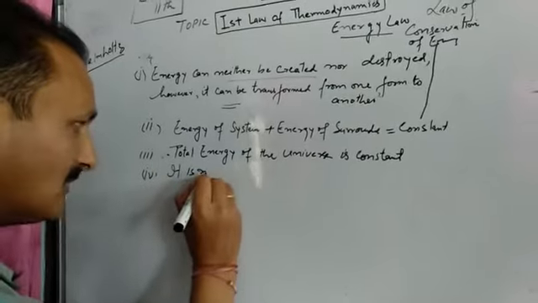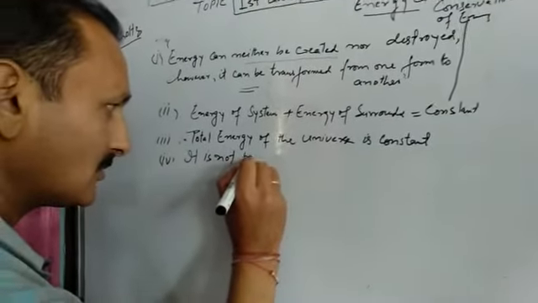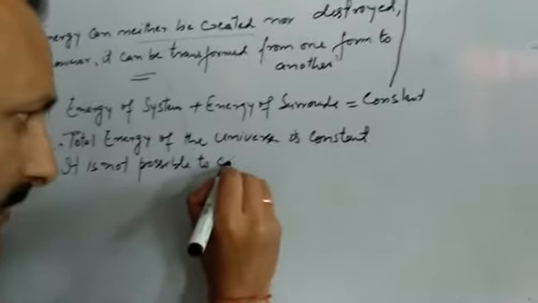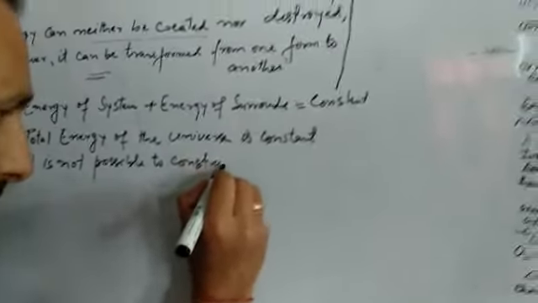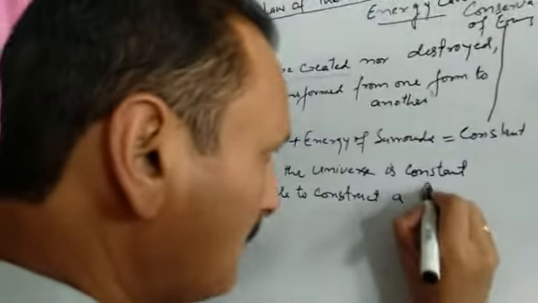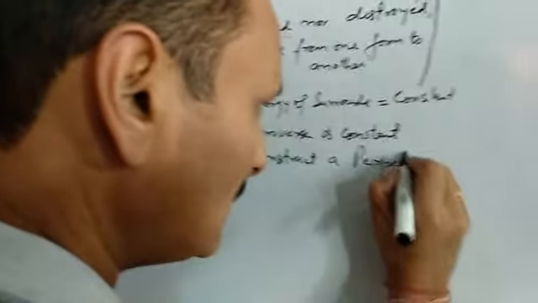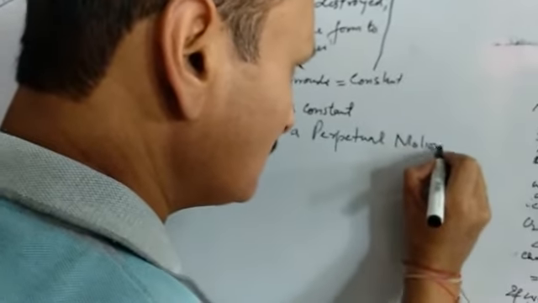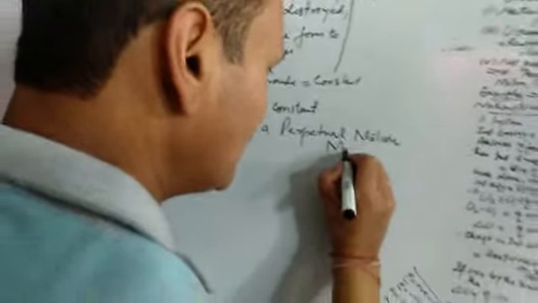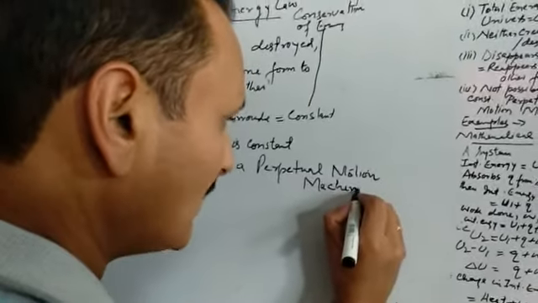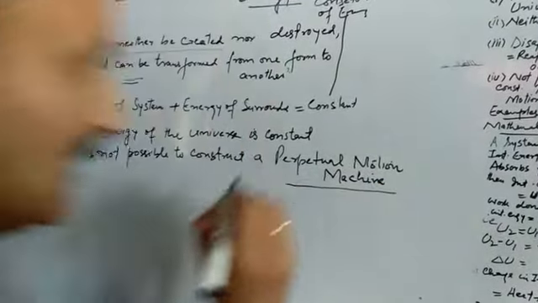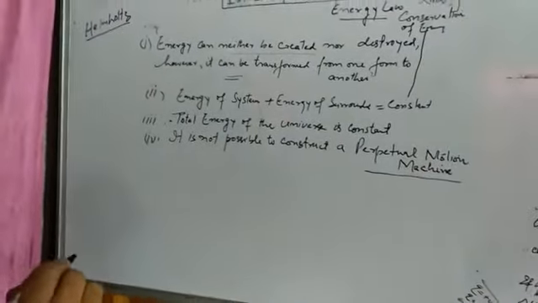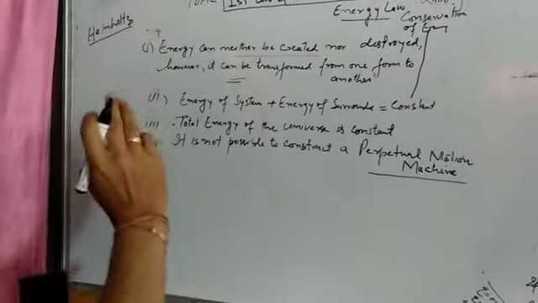It is not possible to construct a perpetual motion machine, that is, a machine which can work without energy. It is not possible to construct such a machine. This is another statement of this law. All these statements are one and the same thing.